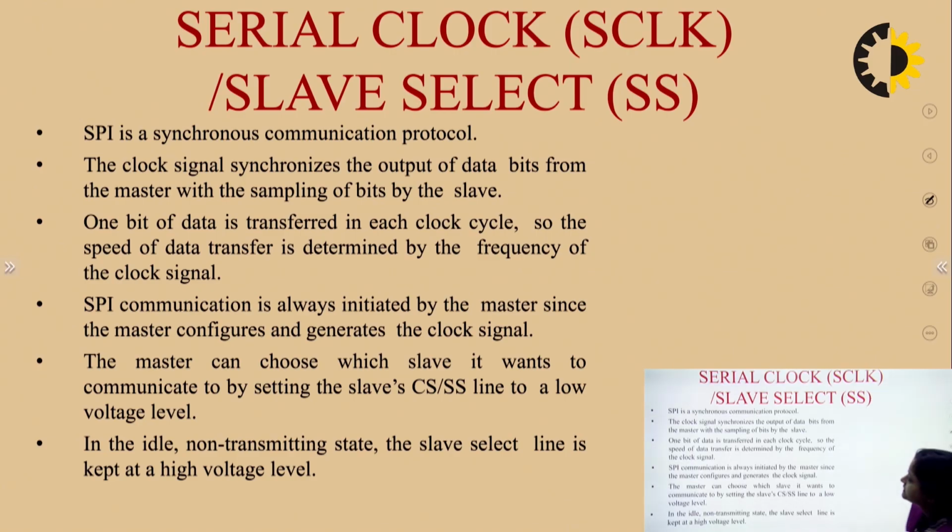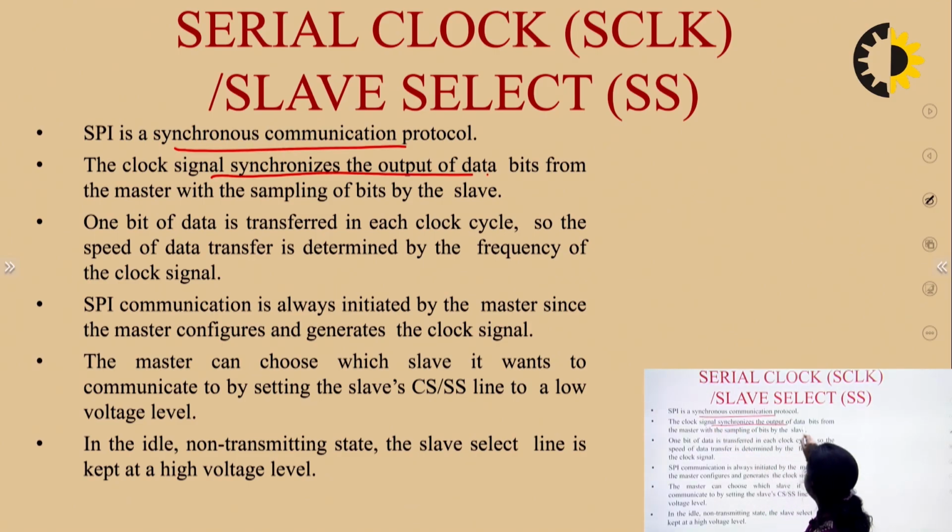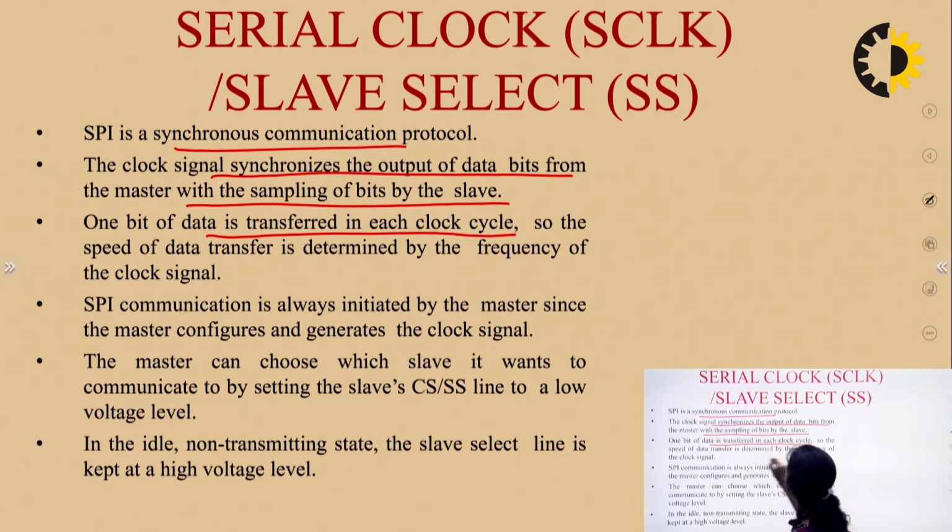SPI is a synchronous communication protocol. We have already gone through this. The clock signal synchronizes the output data bits from the master with sampling of bits by the slave. One bit of data is transferred in each clock cycle. This is the meaning of synchronization.